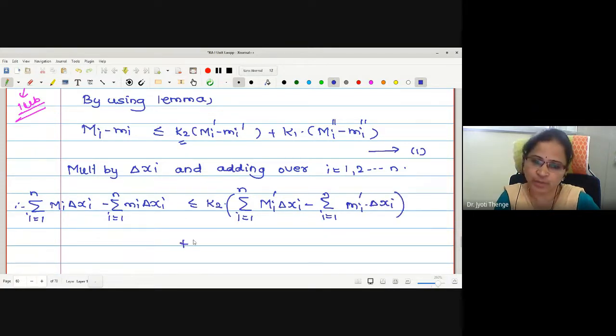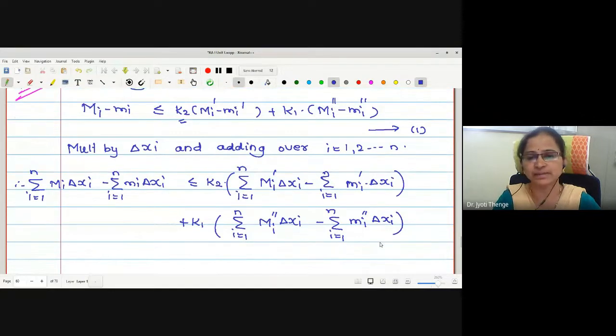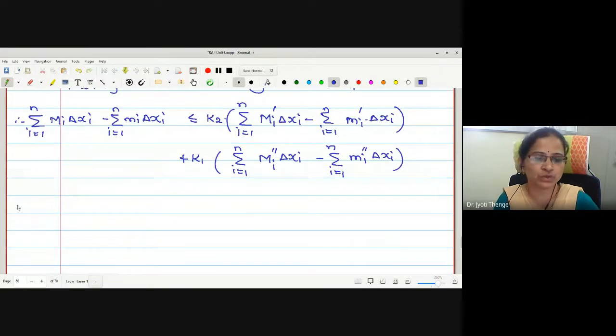If you have any problem or any difficulty, you can stop me at any stage and ask your difficulty. We are going very stepwise. Correct now? We have just multiplied by delta xi and made the addition over i equals 1 to n. Now tell me the sums. What is this first sum?